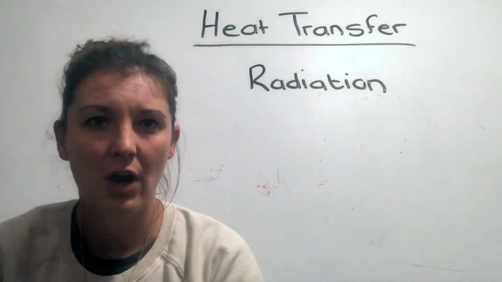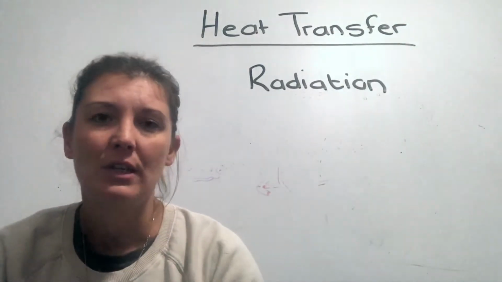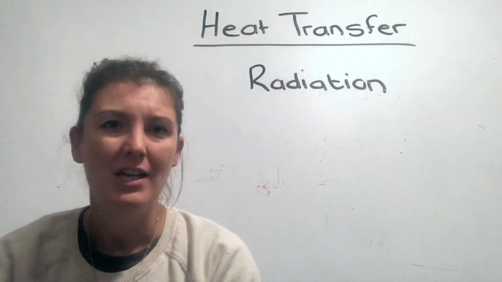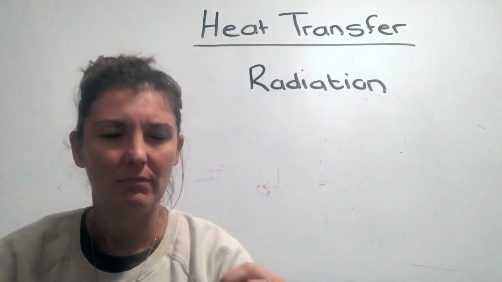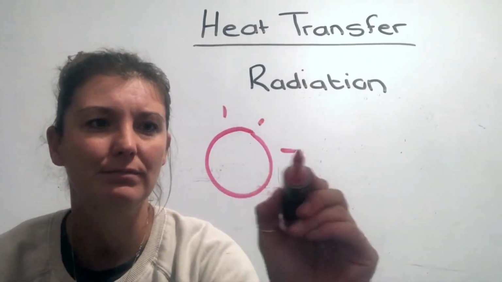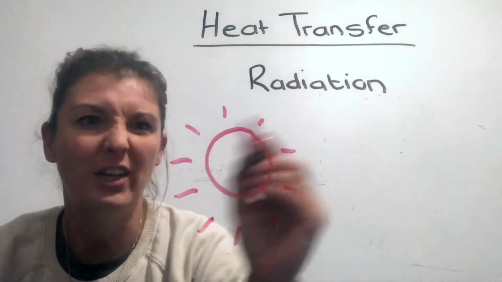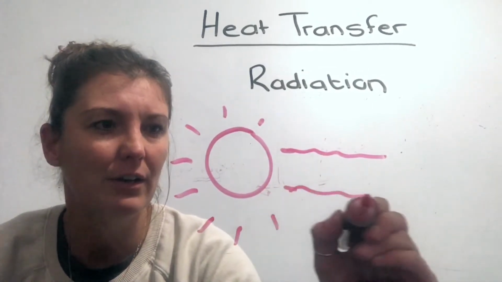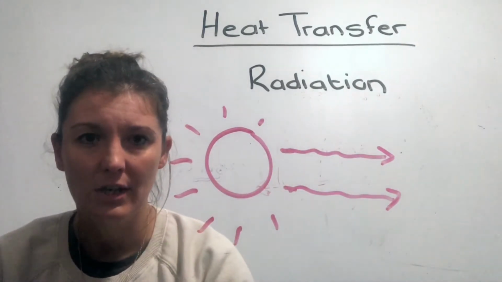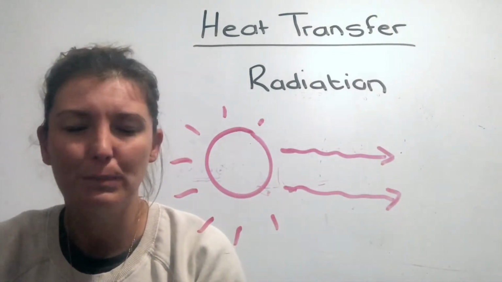And the last type of heat transfer that we get is radiation. And radiation happens through gas, but it doesn't need any particles. So radiation is pretty much, if you think of the sun or something that's really hot, so if we say the sun, what's happening is it is shooting out, if we can call that, shooting out its heat in the form of waves. So there'll be a heat wave targeting Earth, and because there's no particles in space, it doesn't need any